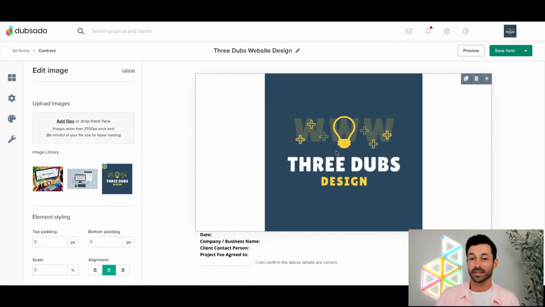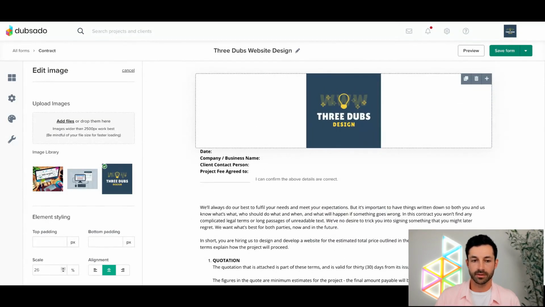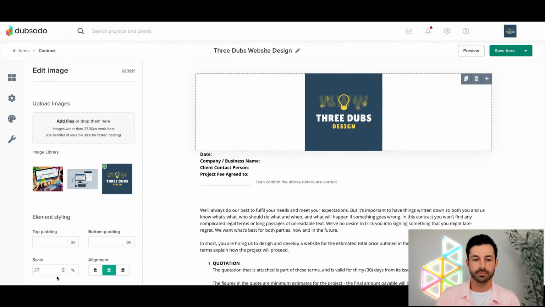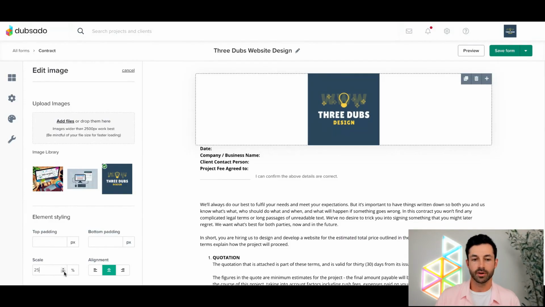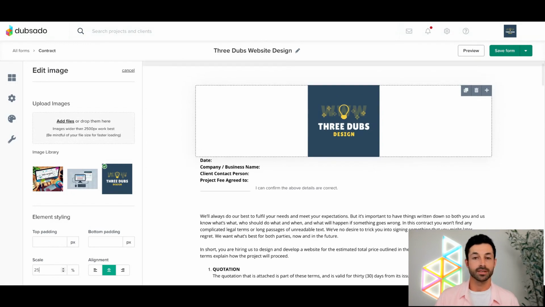Now you can see it's a little bit big actually. So I'm going to go ahead and reduce the size of it a little bit, just because I think it's a little bit too big. Let's see, probably about 25%. Looks about right. We don't want to be too bombastic with how we're throwing our logo out there on a contract here. Obviously, the main point of a contract isn't necessarily to be super flashy, but we do want to have a little bit of our brand's soul inside of our contract, just so they know who it's coming from.